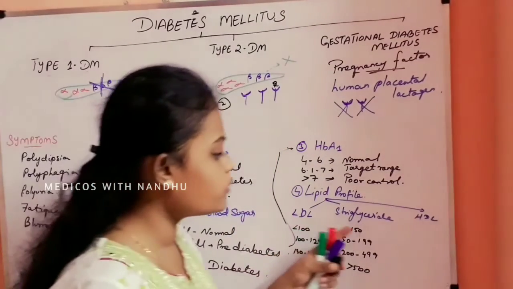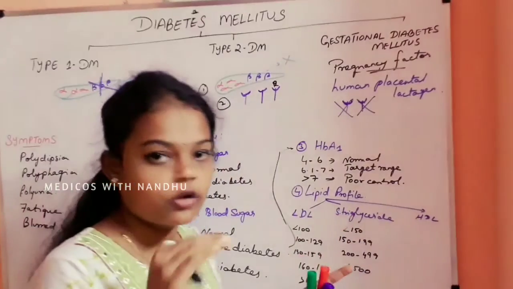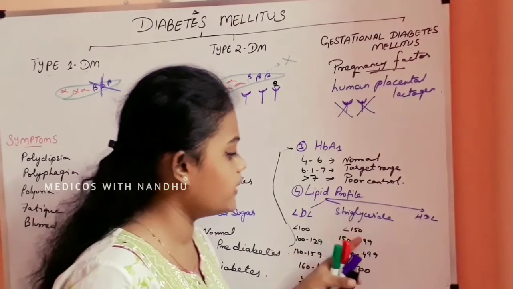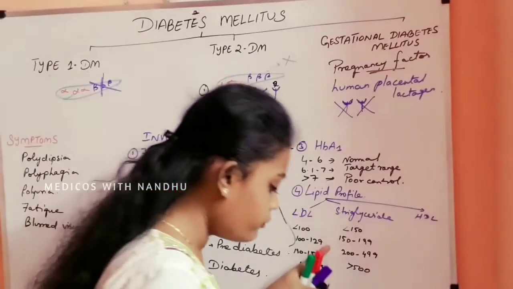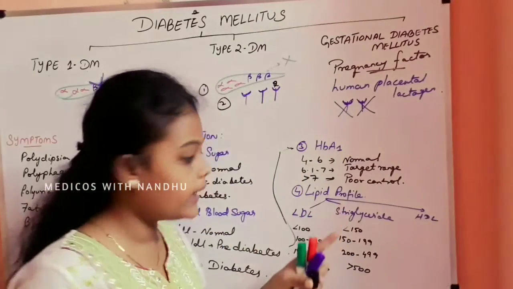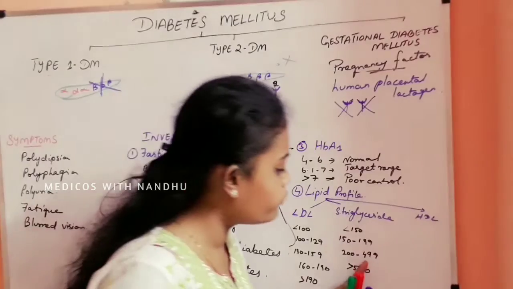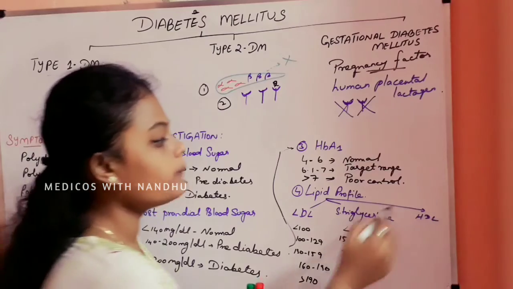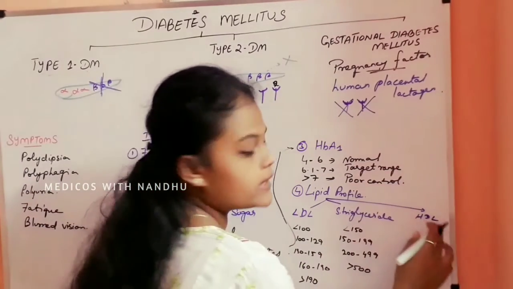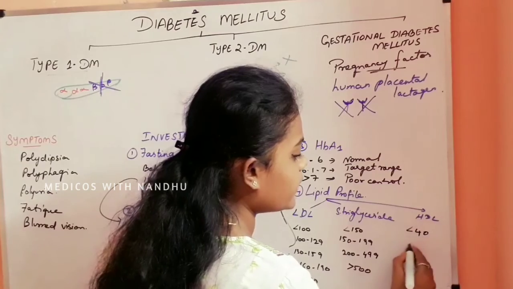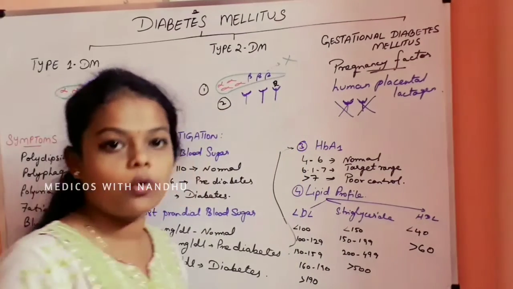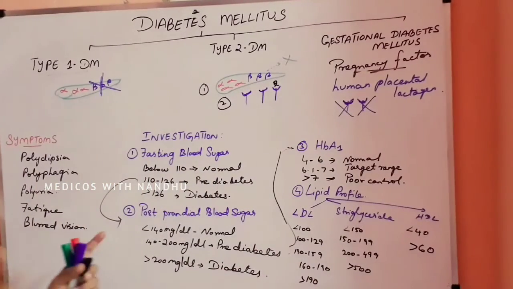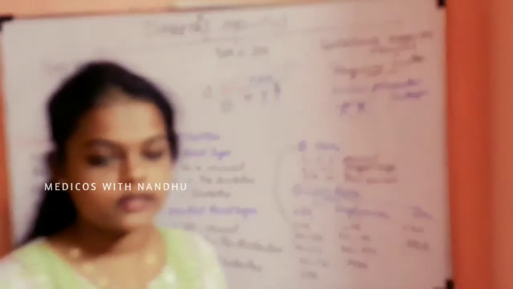Lesser than 150 is optimal, 150 to 199 is borderline high, 200 to 499 is high, and greater than 500 is very high. Coming to HDL, high density lipid: lesser than 40 is low, and greater than 60 is high. So these are the normal values we should know when diagnosing diabetes mellitus.